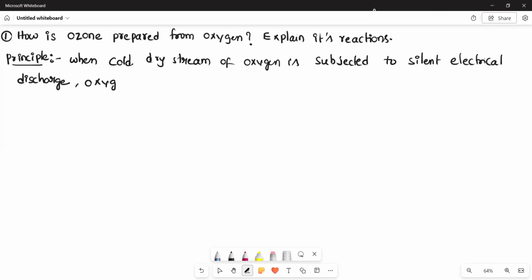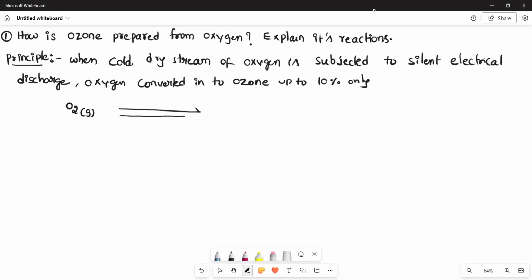Discharge: oxygen is converted into ozone up to 10% only. So oxygen gas, which maintains the equilibrium, gives rise to O3 gas. Therefore, 3O2 gives rise to 2O3, where delta H equals plus 142 kilojoules per mole. This means it is an endothermic reaction.